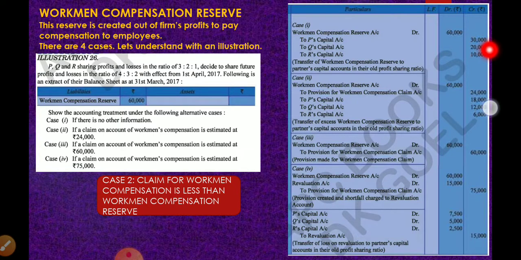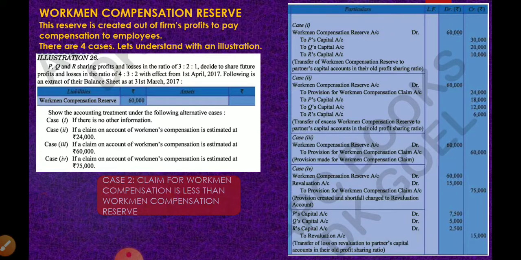Okay, children. So 60,000 will be removed from the balance sheet. 24,000 will appear under the head provision for workmen compensation claim, and 60,000 minus 24,000, 36,000 will be shared among the old partners in old ratio, 3:2:1.